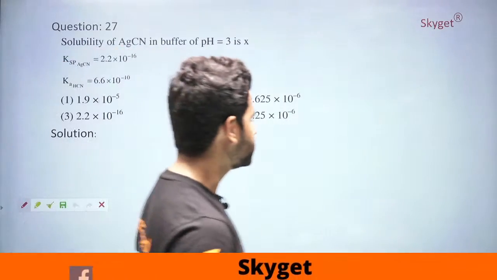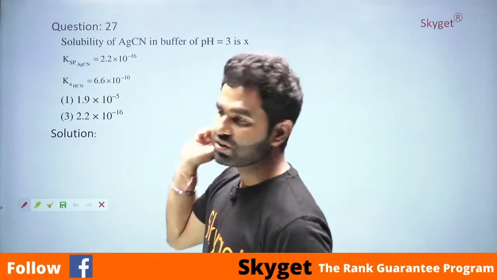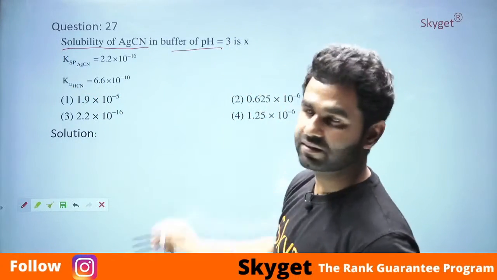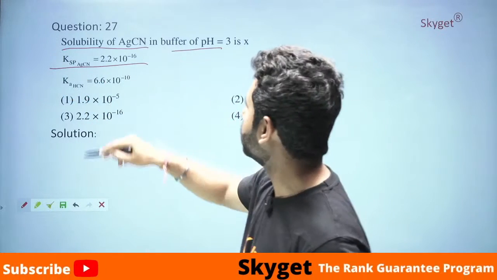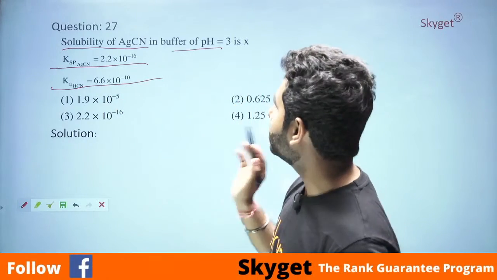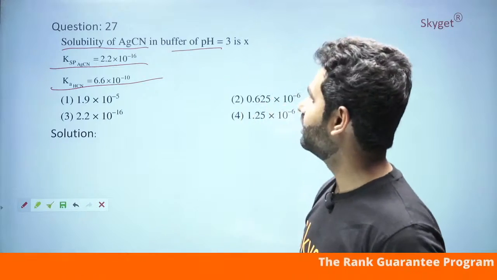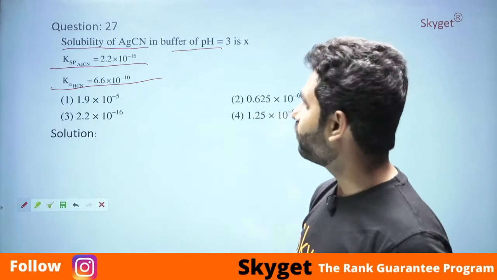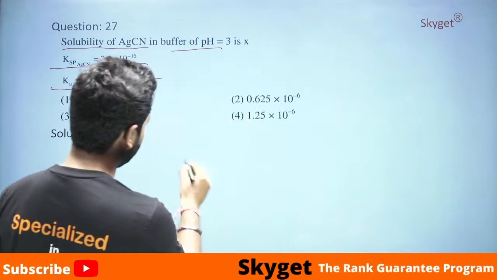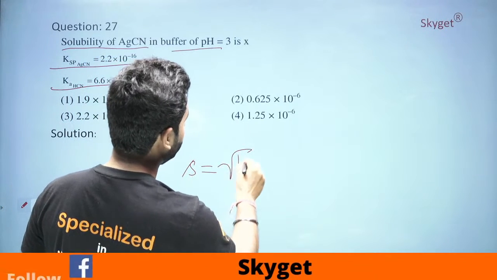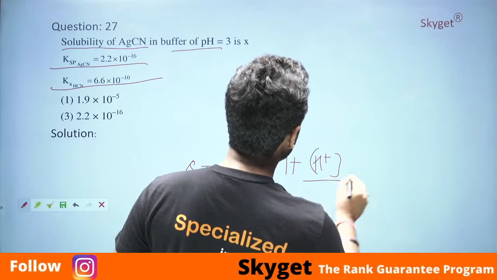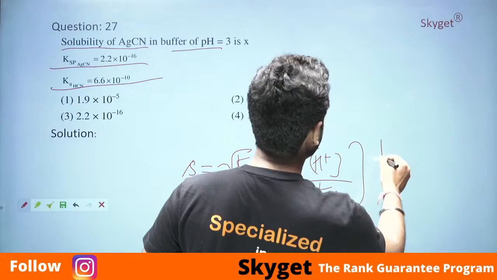Okay, now this question is directly based upon the formula. How? The question says the solubility of AgCN in a buffer of pH 3 is X, and the solubility product is given as 2.2 into 10 to the power minus 16, and Ka of HCN is given as 6.6 into 10 to the power minus 10. Now we know that AgCN is a salt of a weak acid, and we need to find the solubility of the salt of a weak acid in the buffer. Directly put the formula for this concept, which comes out to be S is equal to square root of Ksp, bracket 1 plus H plus concentration divided by Ka, raised to power half.